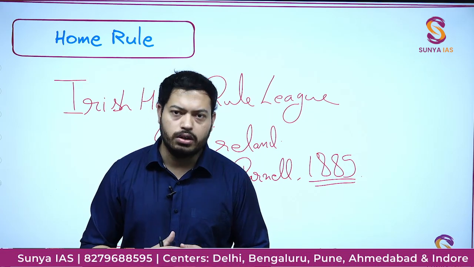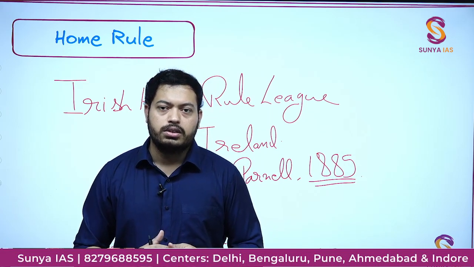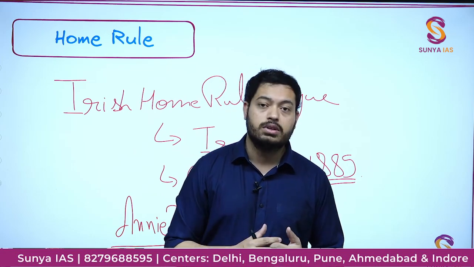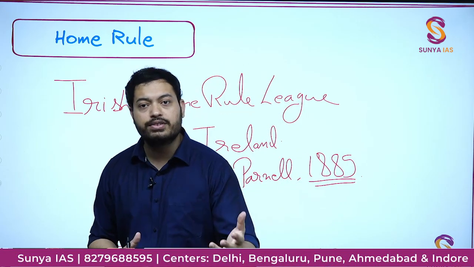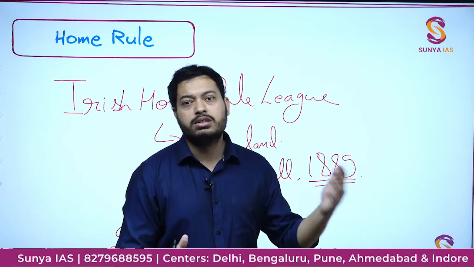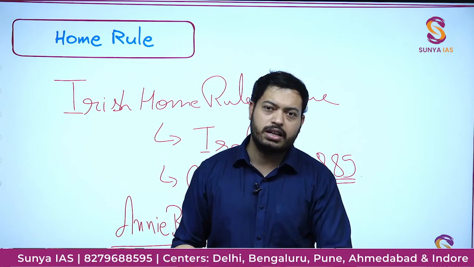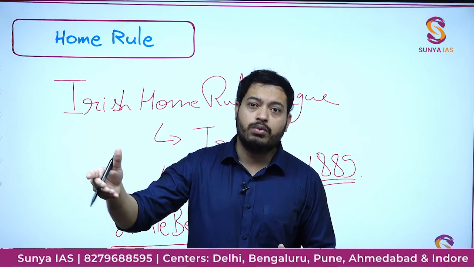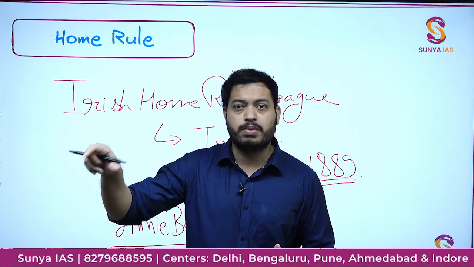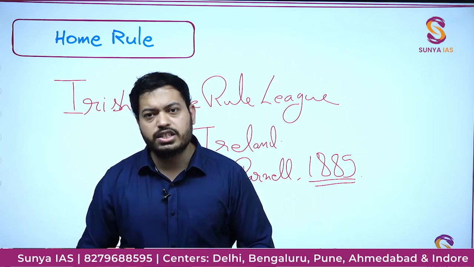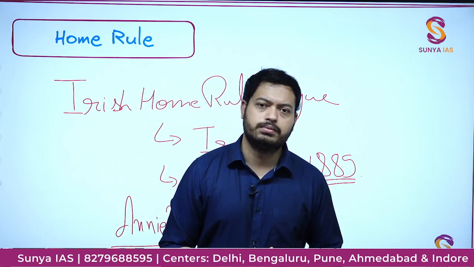his Home Rule League. Tilak's Home Rule League had 6 branches, and he was mostly active in the Bombay Presidency and Central Province. So basically what we now call Sindh in Pakistan, Gujarat in India, Maharashtra in India, and some areas of what we now call Madhya Pradesh. Back then it was part of Central Province. And Tilak's organization was far more active on the ground.